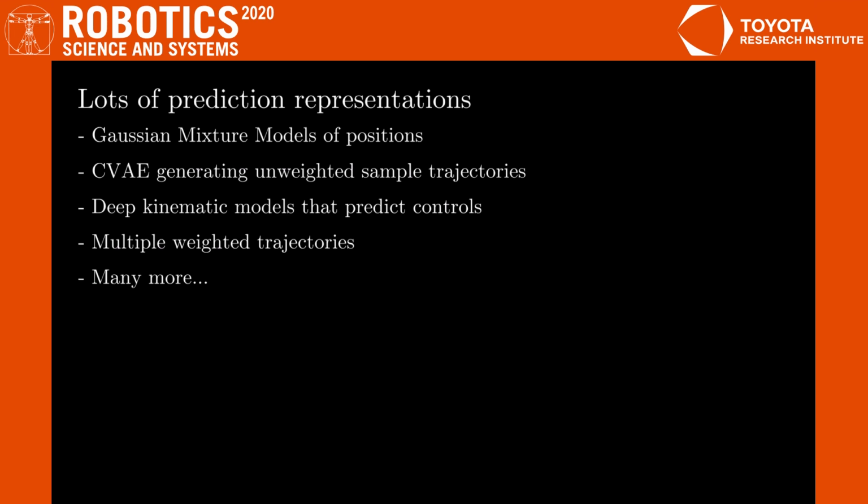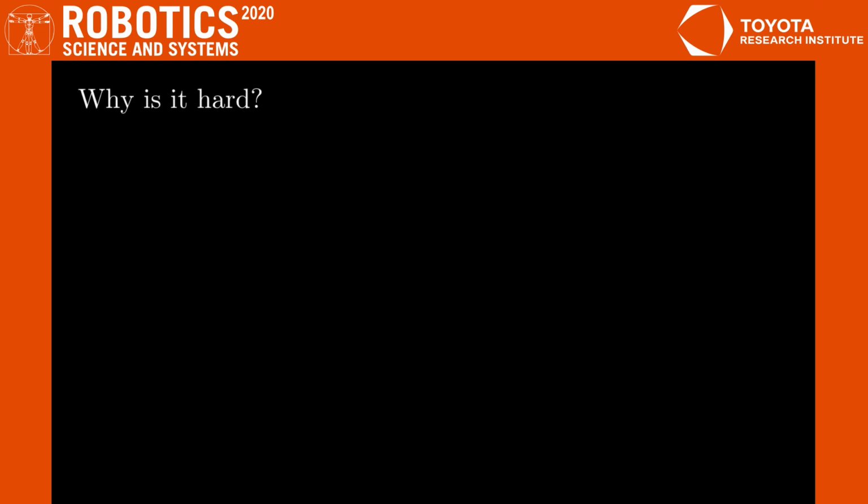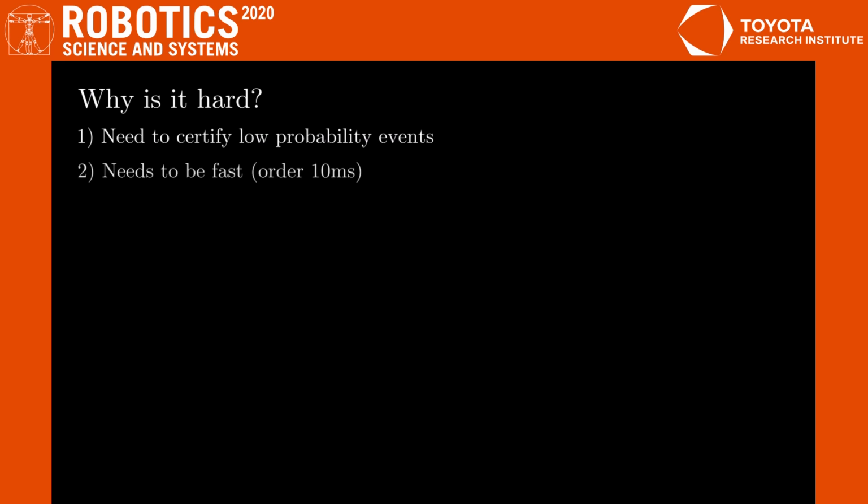To address this challenge, this paper focuses on providing fast and general methods to assess the risk of a given trajectory. We are interested in risk assessment because it could be used as a subroutine to make search-based planners chance-constrained, and it can also be used to certify trajectories from deterministic planners. This problem is particularly challenging for autonomous driving because we need to certify events with very low probabilities, and also because autonomous driving has very stringent runtime constraints.